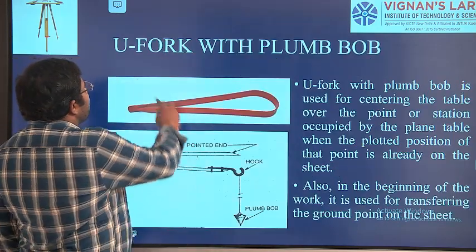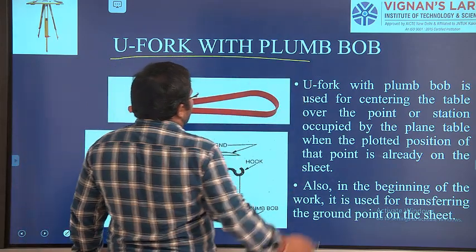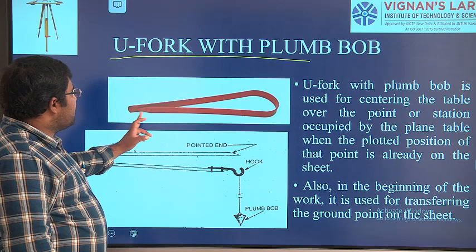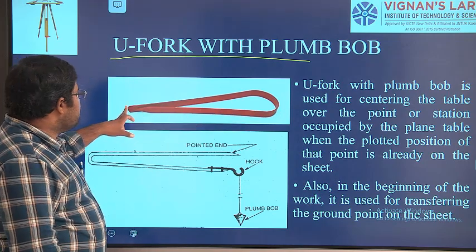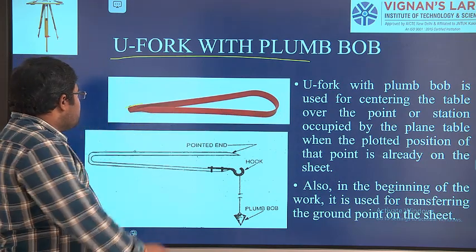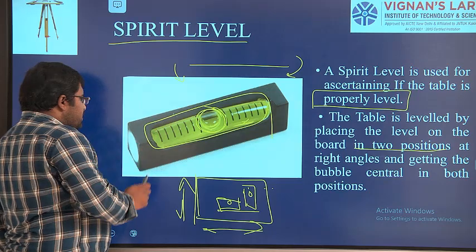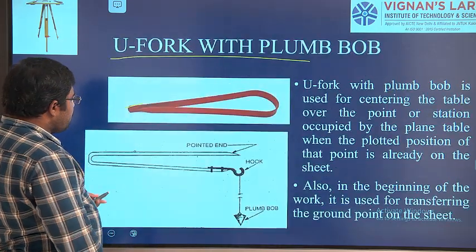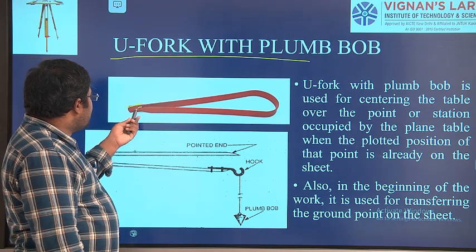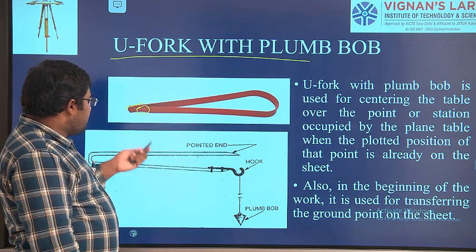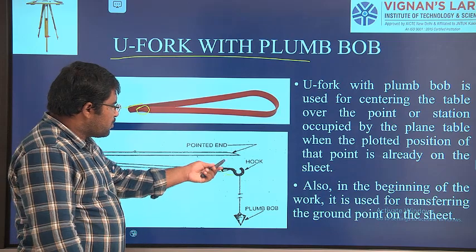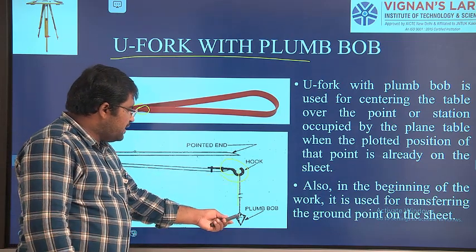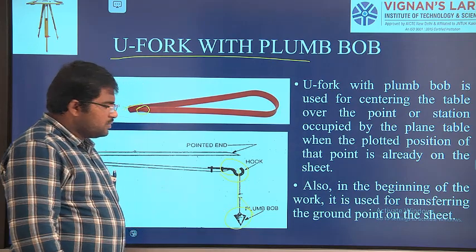Next we have a U fork with a plumb bob. Normally you can see it like this. This is made with metal. One side we have a needle, and the other side is fixed with a hook. With the help of this hook, we are going to suspend the plumb bob.